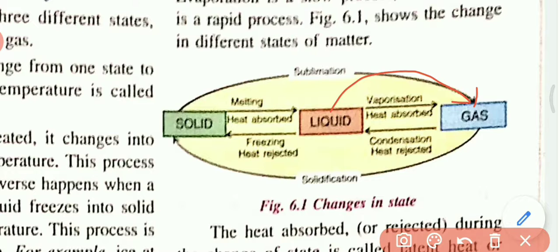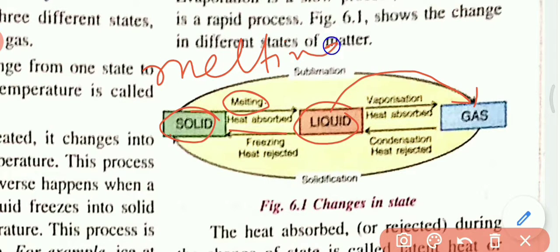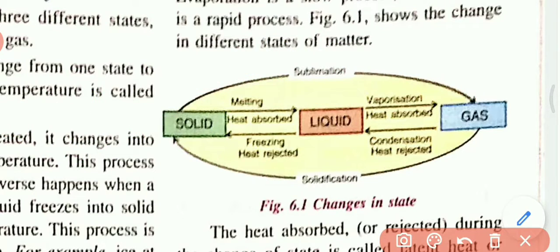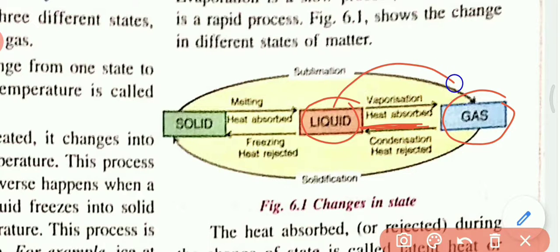The process by which solid converts into liquid by heat absorption is called melting. And the temperature at which solid converts into liquid is called melting point.